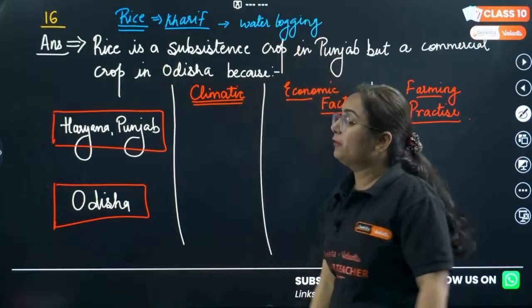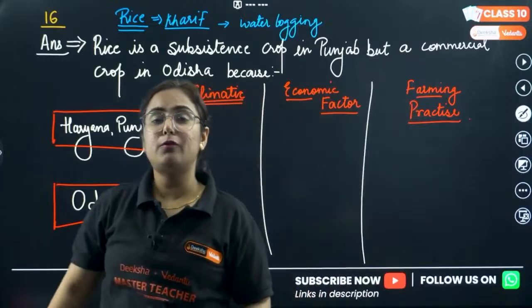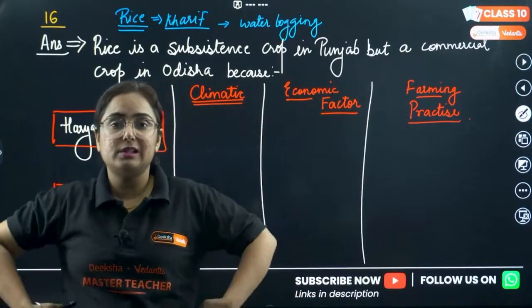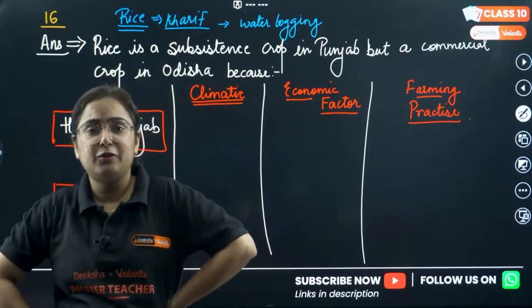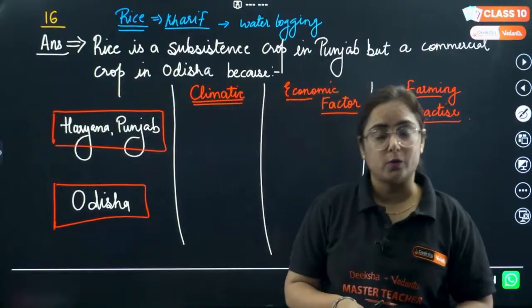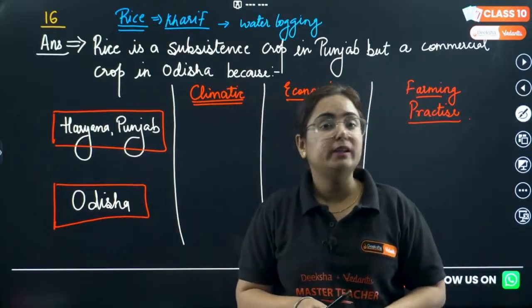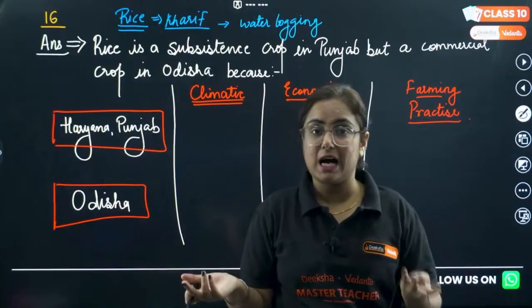Like if you have seen in the movies rice being cultivated, you will see the farmer standing in the water up to, what we can say, half of the body. So yes, it is a waterlogging type of crop, and it will grow only in the region which has availability of water either naturally or artificially.